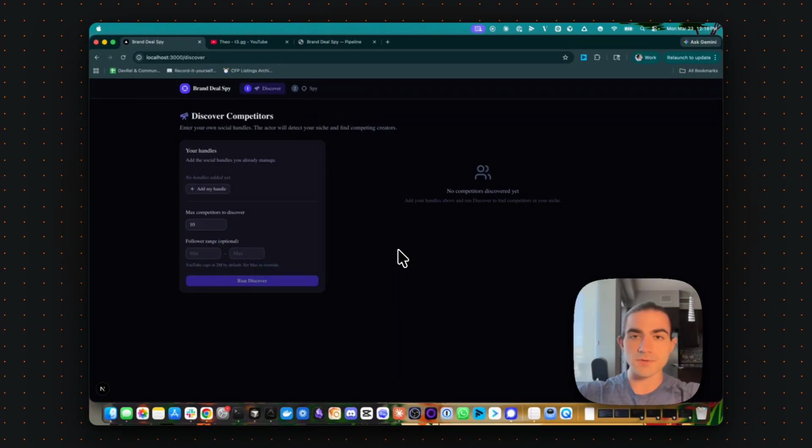It will scrape your social account and then use AI to come up with search terms to search the platform that you're on, find creators that are similar to you in your niche, and then allow you to spy on them. And this spy feature is going to let you scrape the creators that you selected and scrape their posts and search the transcripts and captions for keywords such as ad, paid promotion, and then also looking at the transcript for any words that might denote that this was a paid promotion put in the video that wasn't in a caption at all. So let's look at what the pipeline looks like.